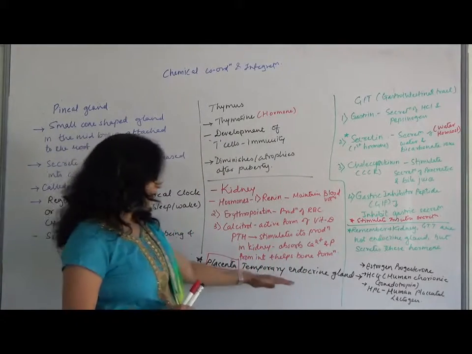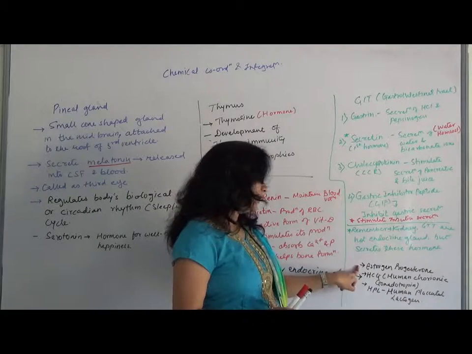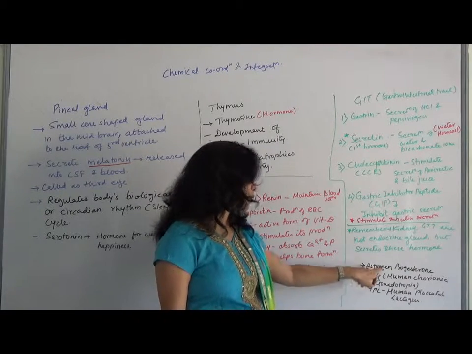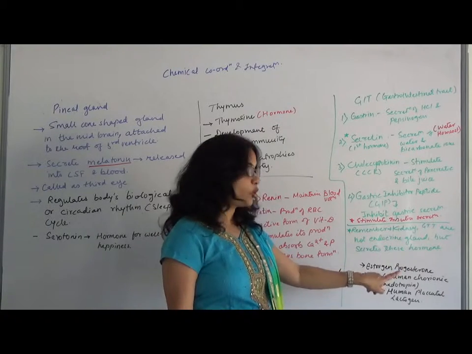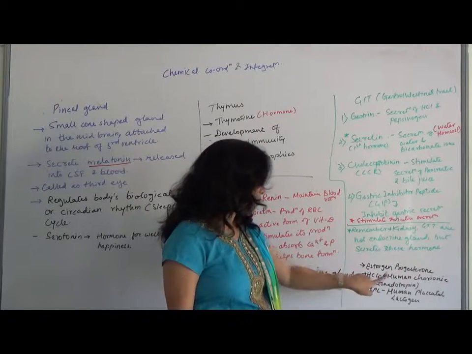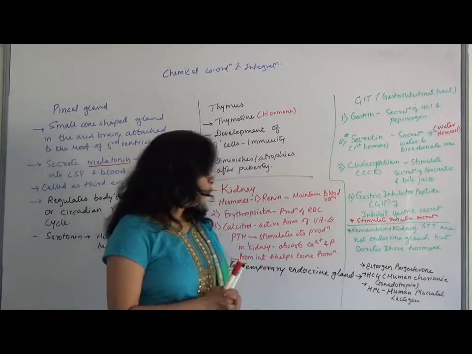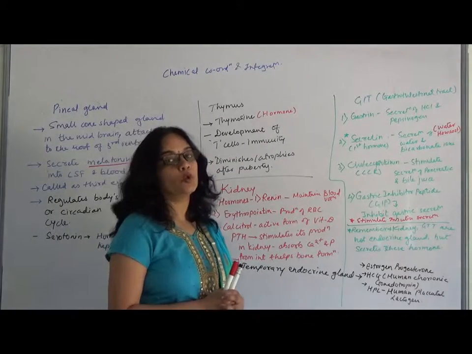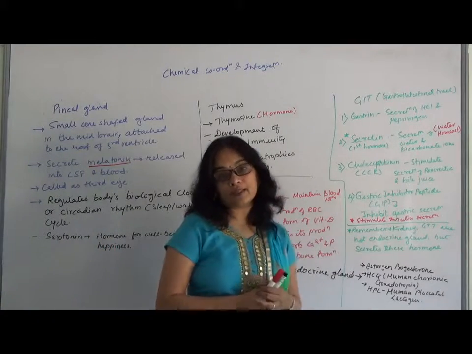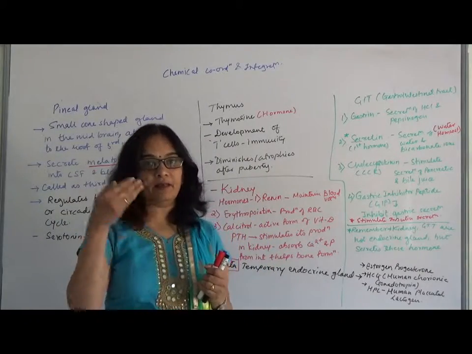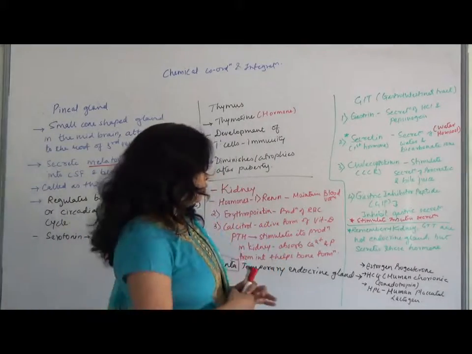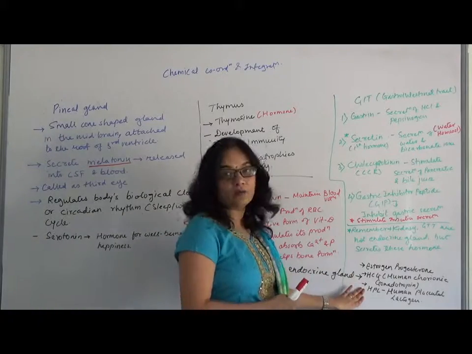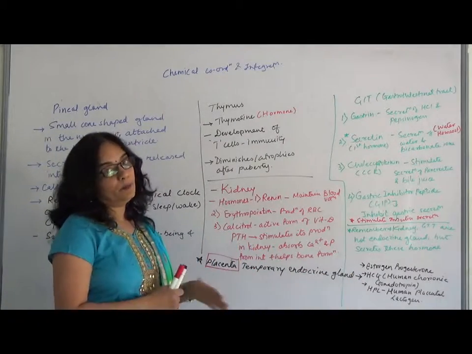So placenta is a temporary endocrine gland and it is secreting hormones called estrogen, progesterone, human chorionic gonadotropic hormone, that is HCG, and HPL, human placental lactogen. You get questions on this too, where they will give you a list and ask which of the hormones is not secreted from the placenta. So remember at least these 4 names of the hormones which are secreted from the placenta.